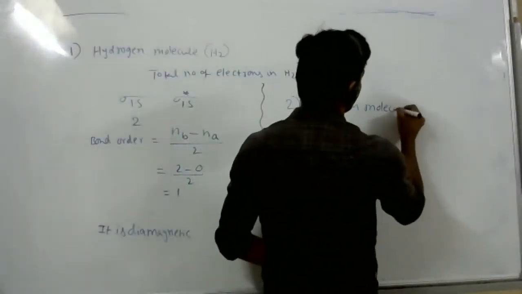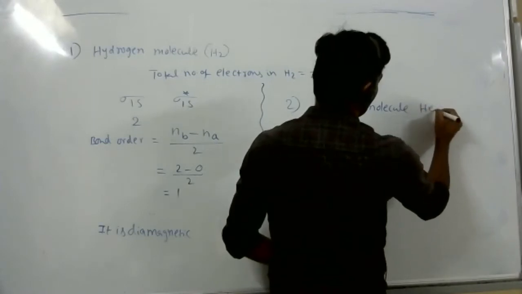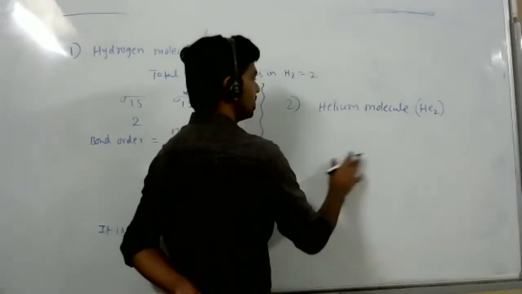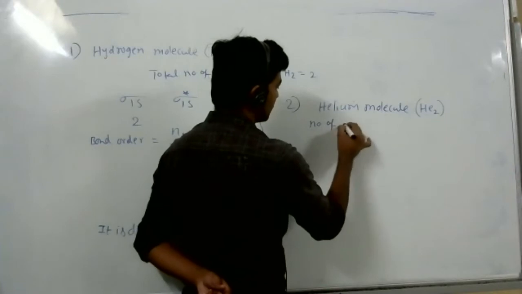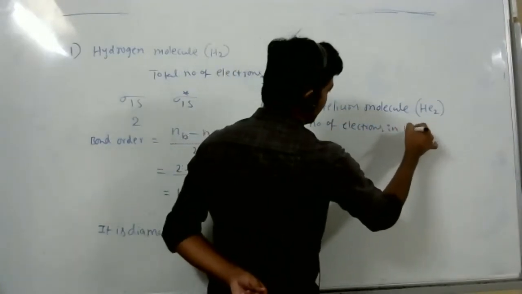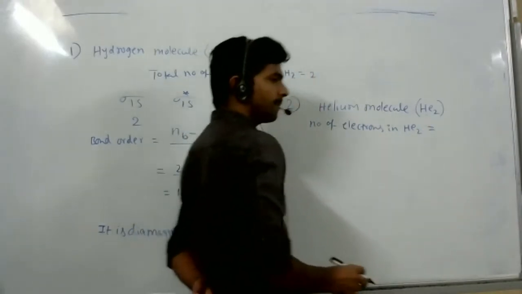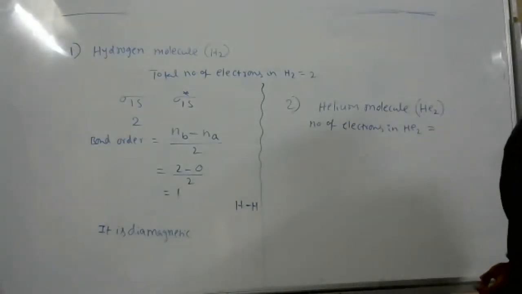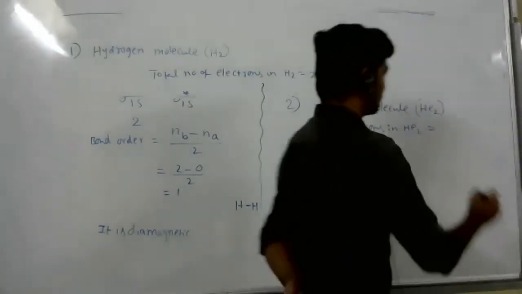Then helium molecule. Sorry, He2. Does a helium molecule exist? No, sir, it does not exist. So we have to prove that according to MOT. So number of electrons in helium-2. How many electrons are present in helium-2? Each helium having 2 electrons. So 2 heliums, 4 electrons.